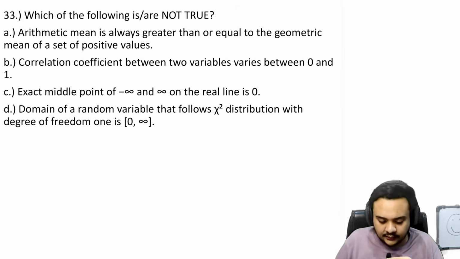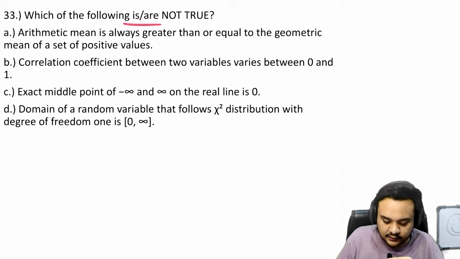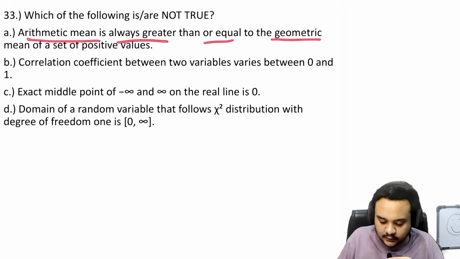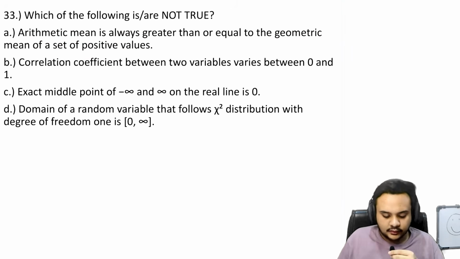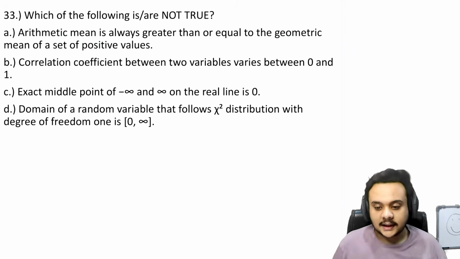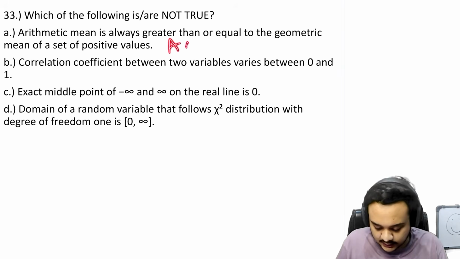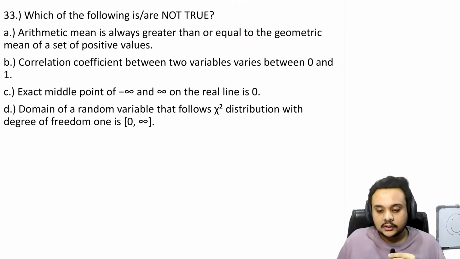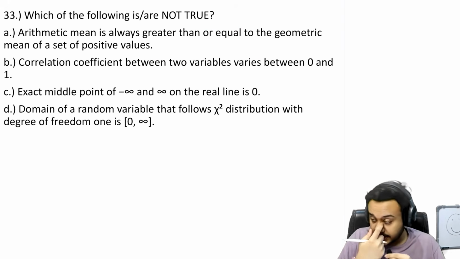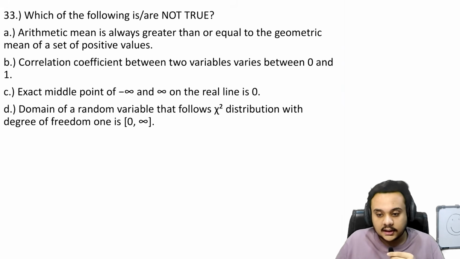So again, we have a question that is asking which of the following is not true. The first one says arithmetic mean is always greater than or equal to geometric mean for a set of positive values. So this is absolutely correct. This is just a straight up property that we have seen again and again. So this is right, and obviously you can test that in the actual exam also. If you are very confused and still have some time left, you can try some questions out and derive some logic by yourself as well. So it is not that tough.